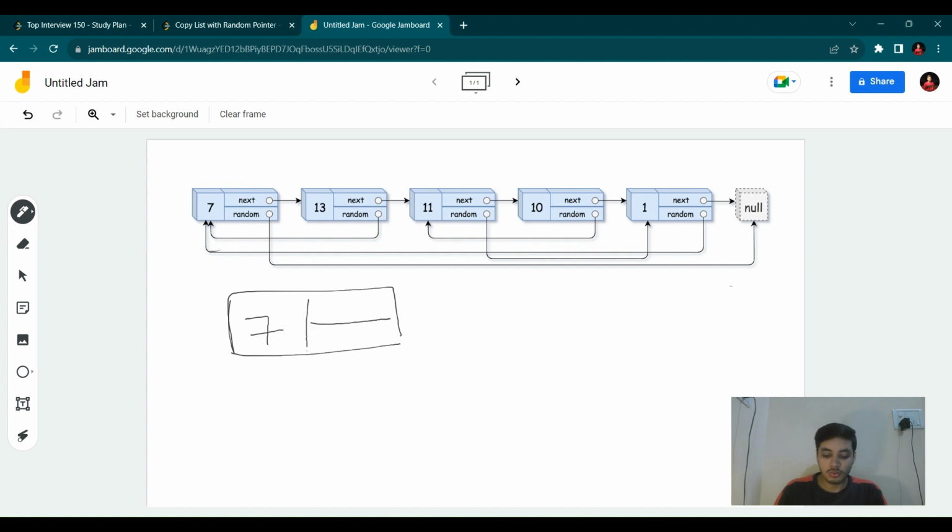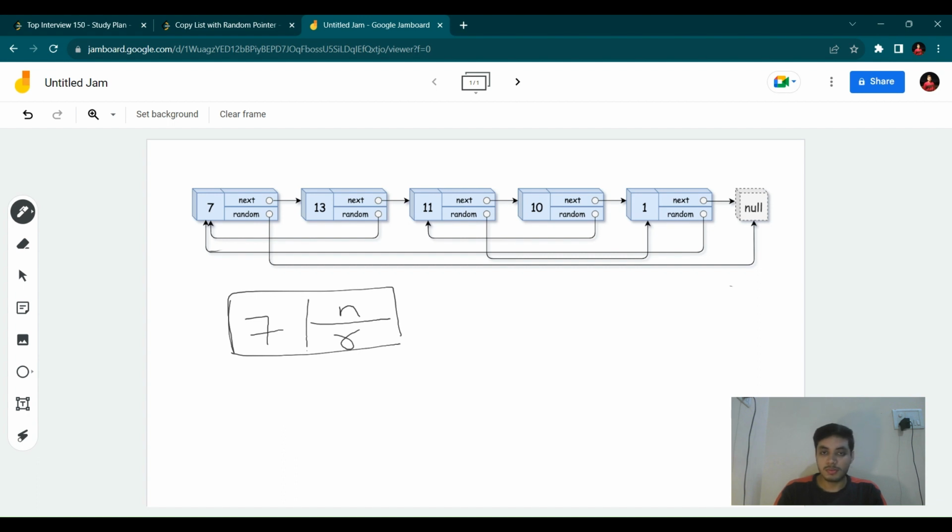Now the problem is left for two pointers, the next pointer and the random pointer. When you create a next node, you can simply point the next pointer to the next one. The next pointer is not an issue because we already know how to create a singly linked list. The problem here is the random pointer, because it is pointing to a random position. Here the first node is pointing to null, the second is pointing to the first position, the third is pointing to the fourth position. So it is uncertain. You do not know exactly where it is pointing when you are at a certain node, because in a linked list you cannot access any node directly. You have to traverse through all the nodes.